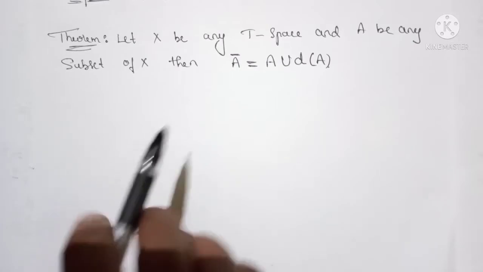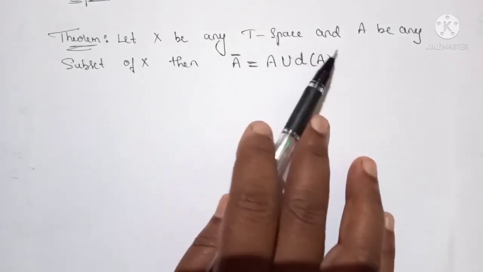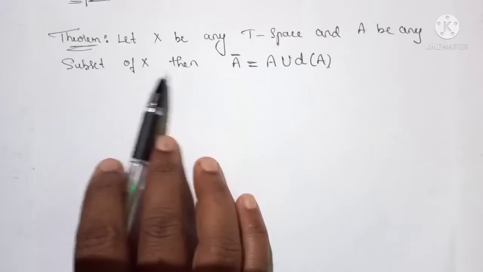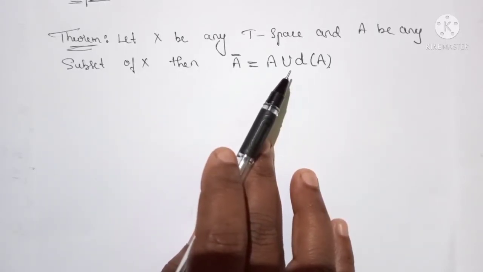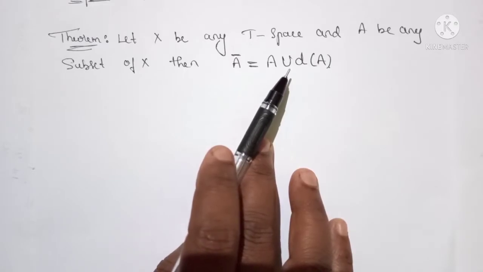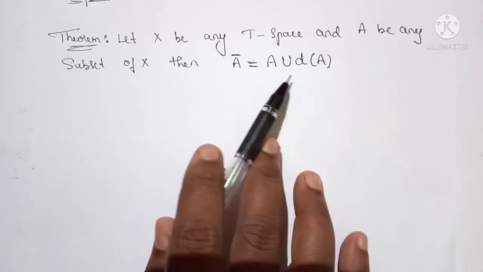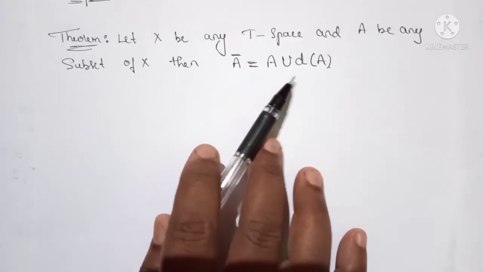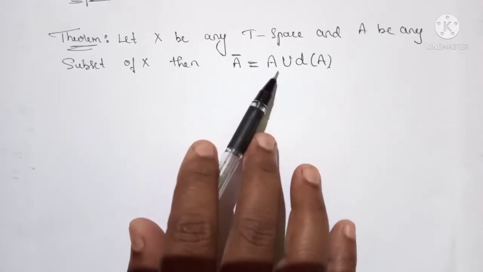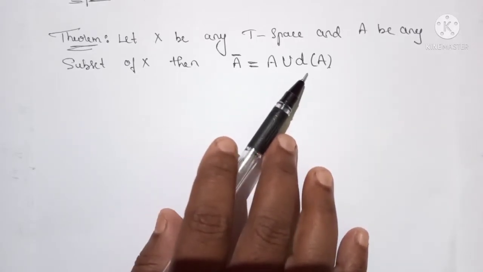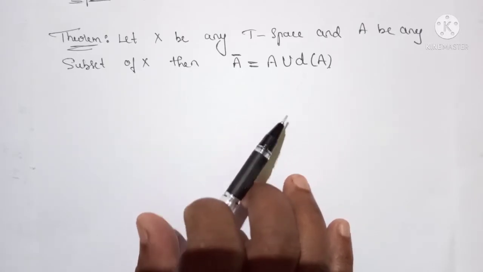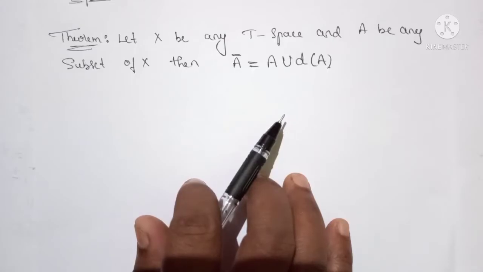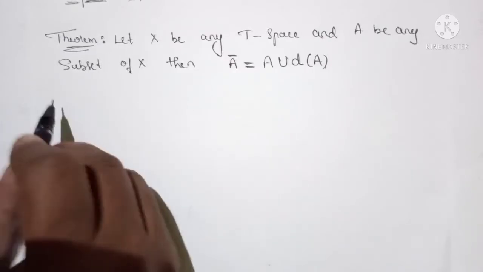Next theorem. Let X be any topological space and A be any subset of X. Then A closure equals A union the derived set of A, not intersection. That is, any subset union its derived set is equal to A closure. Proof.